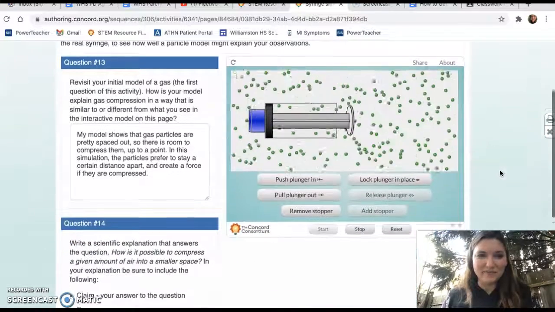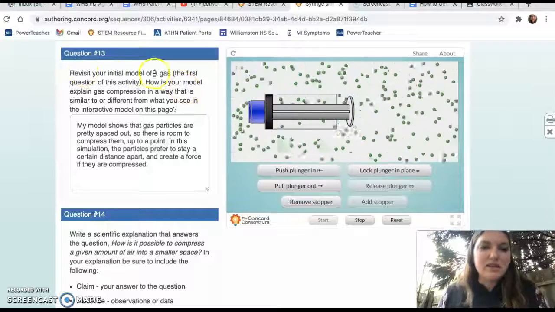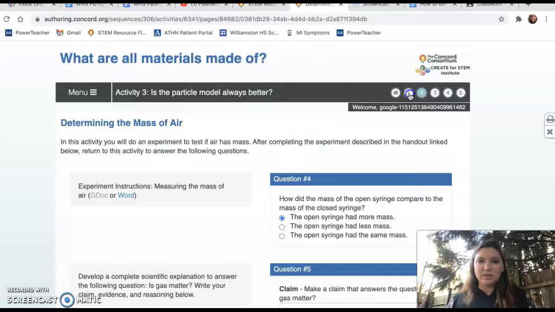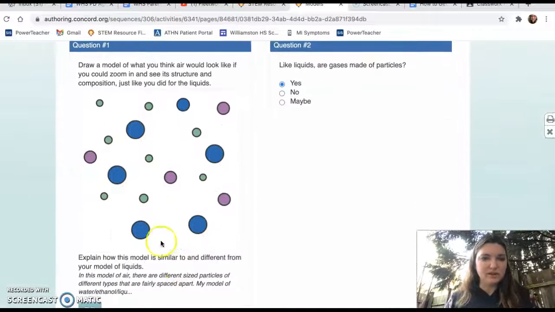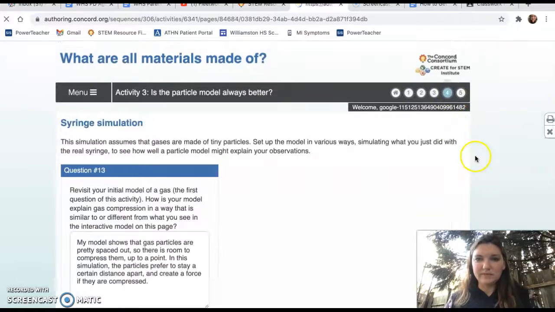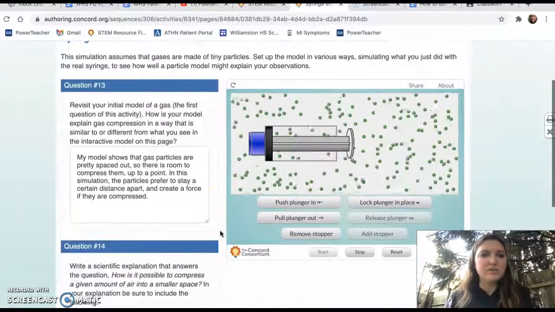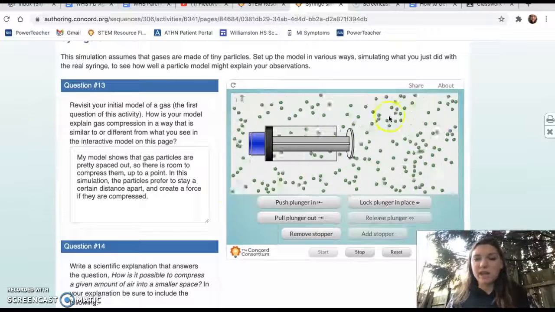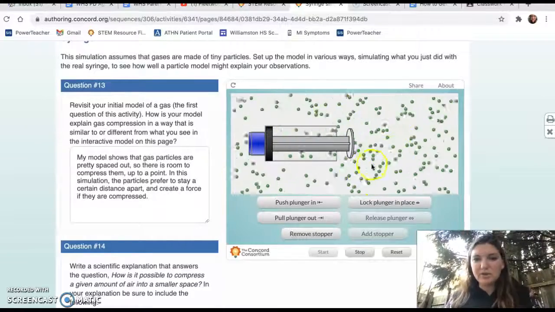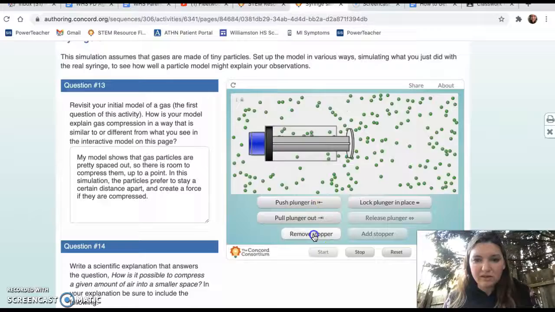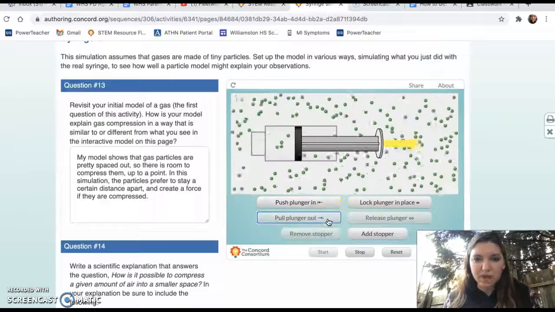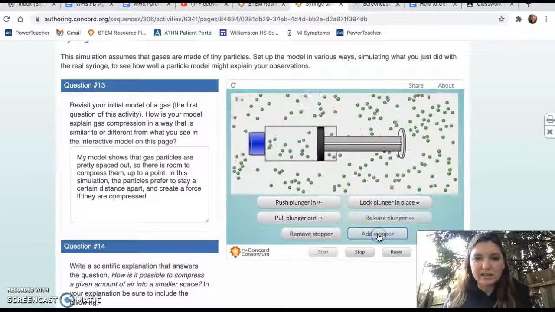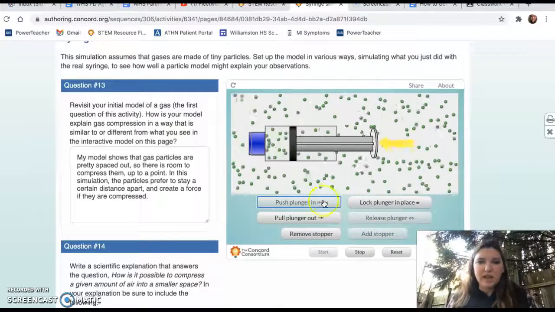So then we have the simulation. Revisit your initial model of a gas, which was the first question of this activity, which looked like this. This is our first model that we did here. How does your model explain gas compression in a way that is similar to or different than what you see in the interactive model on this page? So here we have a bunch of particles of air, and if I remove the stopper, I can pull the plunger out. All of those particles get in there. I can add a stopper, and then I can push the plunger in, and I can compress it.